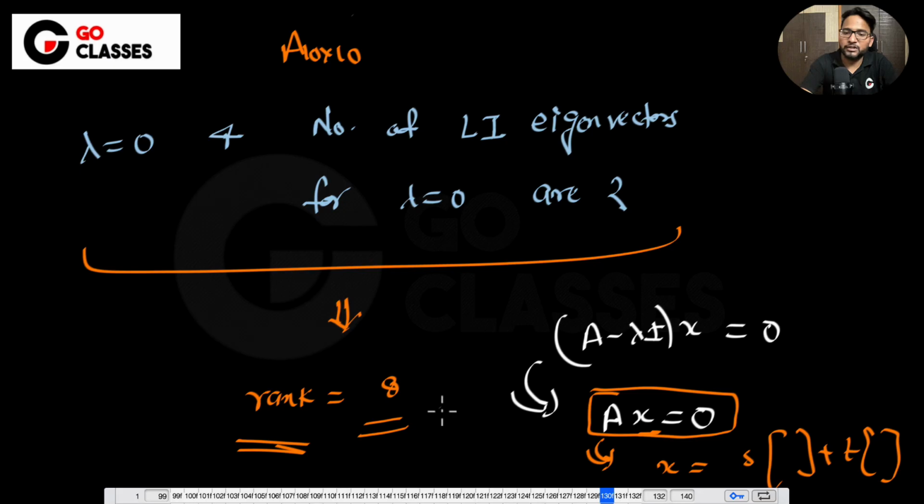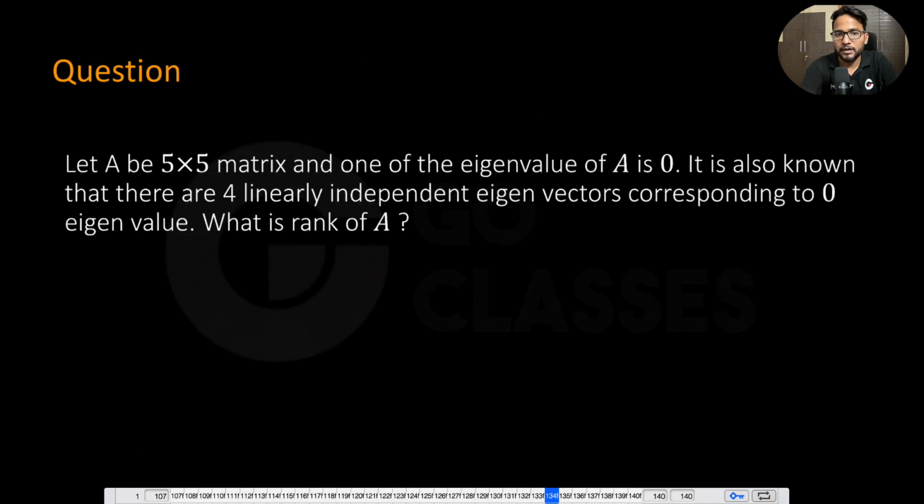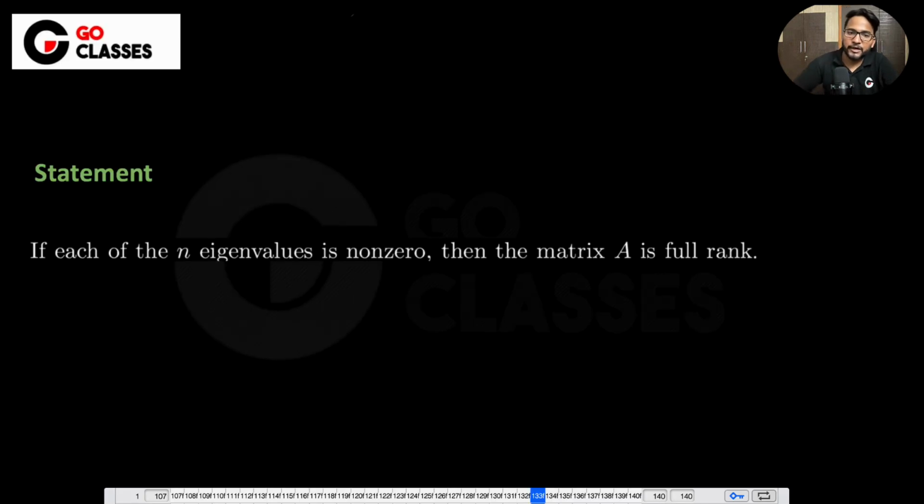So let's just do more questions. Maybe after that you will understand it a bit more clearly. So this is one statement; let's read it out. If each of the n eigenvalues is non-zero, then the matrix is full rank. Yes, that's what we have seen. If all the eigenvalues are non-zero, then it is full rank. If one of the eigenvalues is 0, then the rank will be less than n. That is for sure. And how much less? That's what we need to talk about. Using the questions, let's observe some pattern: can we exactly tell what the rank is, or can we not tell?